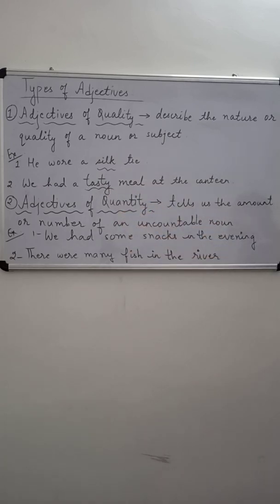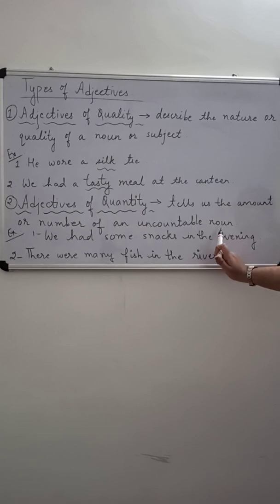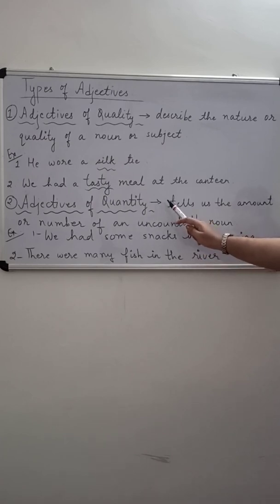Now let us talk about the second type of adjective, that is adjectives of quantity. What is an adjective of quantity? Adjectives of quantity are adjectives that tell us the amount or number of an uncountable noun. We all know what an uncountable noun is: a noun that cannot be counted. So any adjective that tells us about the amount and number of an uncountable noun will be an adjective of quantity. Now let us see some examples.